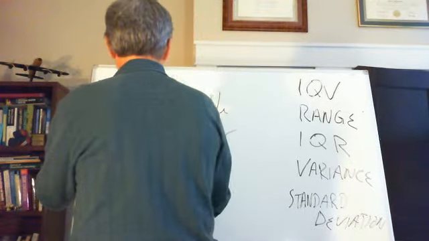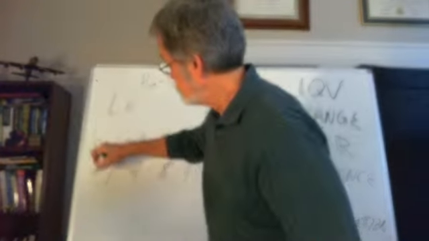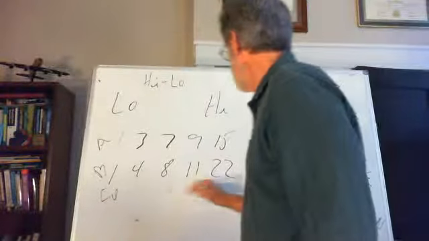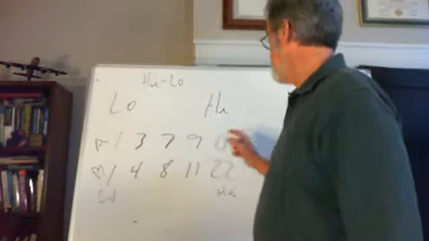It is the low. The range is the high value minus the low value. If we had something that was 1, 3, 7, 9, and 15, and 1, 4, 8, 11, and 22, if this was A and this was B, here's the low value of these two, and these are the high value. If I subtract 1 from 15, the range is 14. If I subtract 1 from 22, the range is 21.